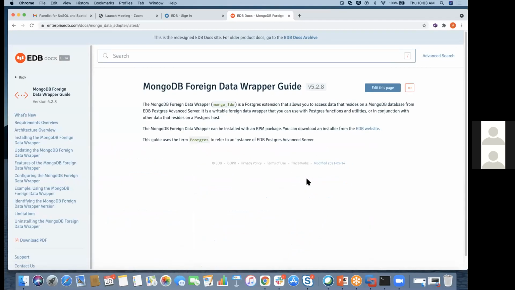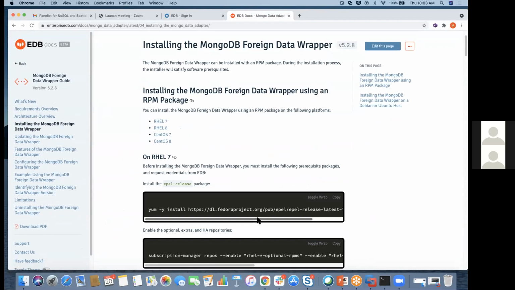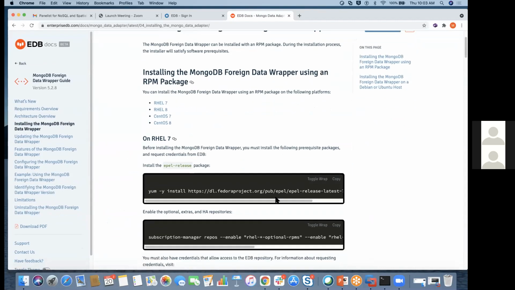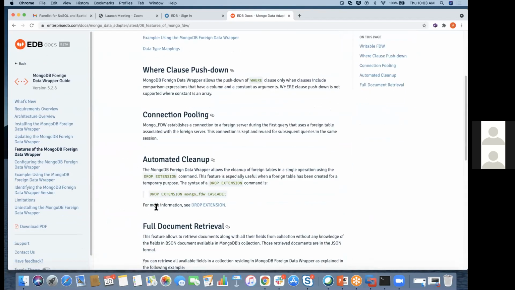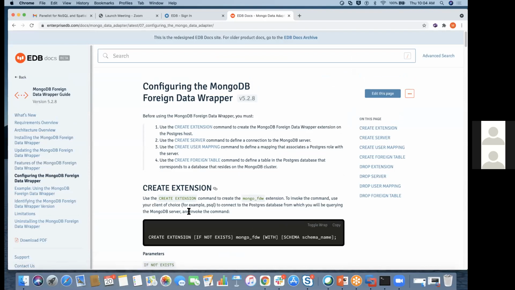If you want to build it, you can follow the documentation. They have given an overview of MongoDB, which platforms are supported, how to install the MongoDB foreign data wrapper using RPMs, as well as the features of the MongoDB foreign data wrapper, the proper steps, then configurations, then the architecture overview.